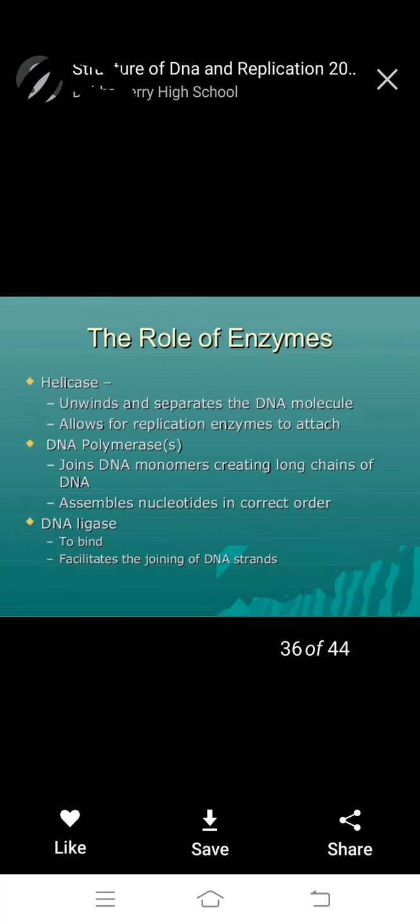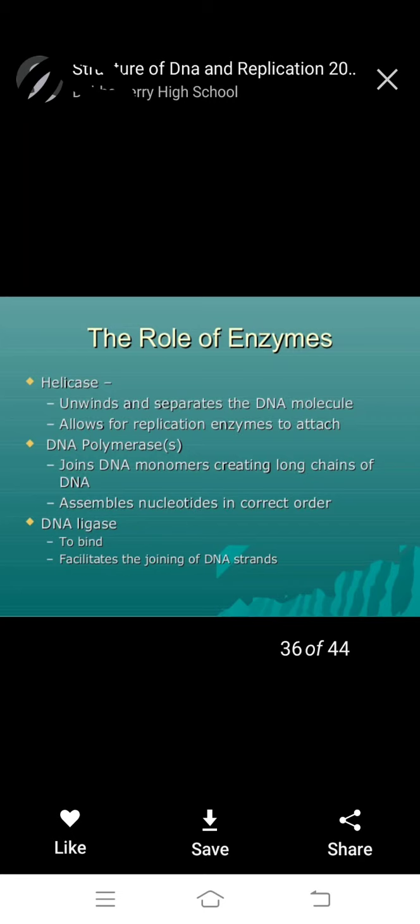Next, the role of enzyme, very very important. Helicase unwinds and separates the DNA molecules, allowing replication enzymes to attach. First one, helicase. Second one, DNA polymerase is synthesis. Next, it joins DNA monomers, creating long chain of DNA. Assembles nucleotides in correct order, is very important.